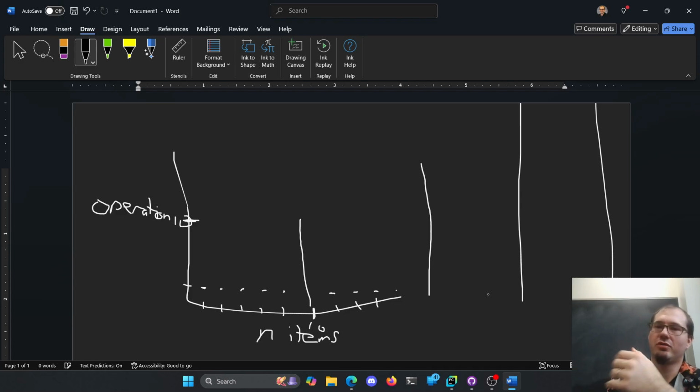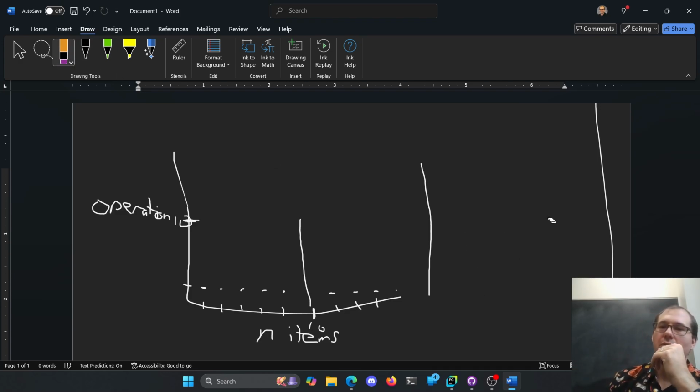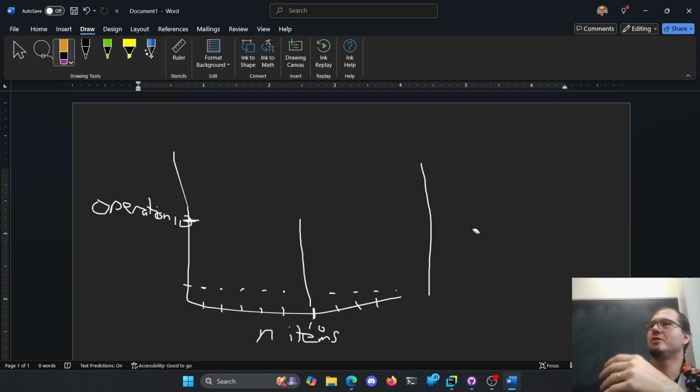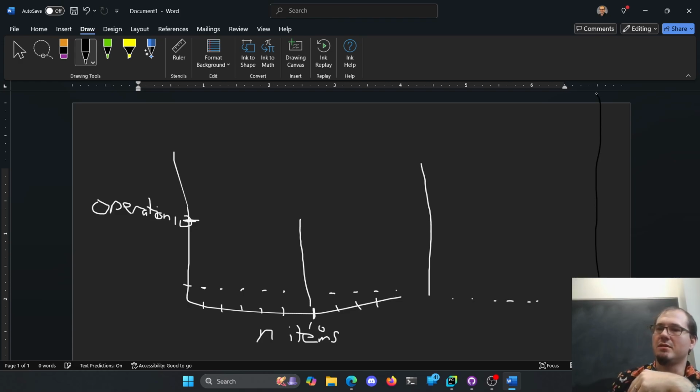So the fine folks who studied this sort of thing said, hey, you know what would be better is if every time we just double, we do a geometric progression. So if I had 10, I'll double to 20. If I had 20, I'll double to 40. If I had 40, I'll double to 80. If I had 80, I'll double to 160. Because what that lets us do is space out the distance in which it will take n operations. So now I don't just get space for 10 more, I get space for 20 more. And then it'll take me 40 operations.